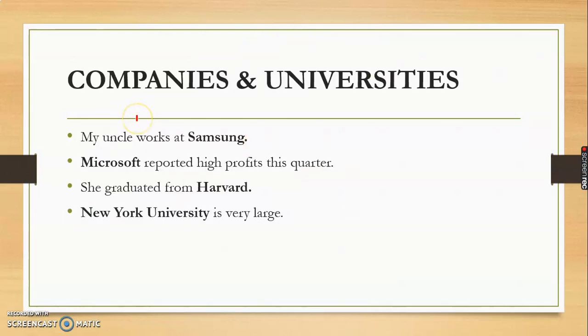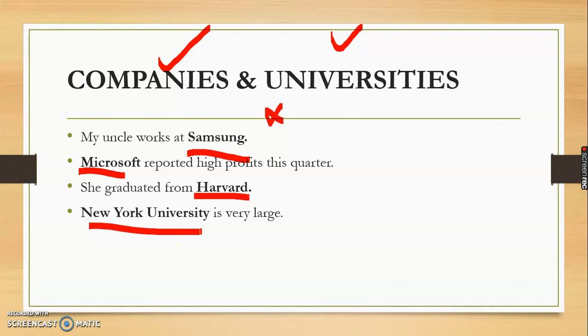Now with the names of companies and universities. We always say that with a proper noun "the" is used, but with the name of a company and with the name of a university, "the" is not used. Like Samsung is a company, so my uncle works at Samsung. Simple, we have to write the name of the company. Microsoft reported high profits. She graduated from Harvard. New York University is very large. So with the names of universities and companies, "the" is not used.